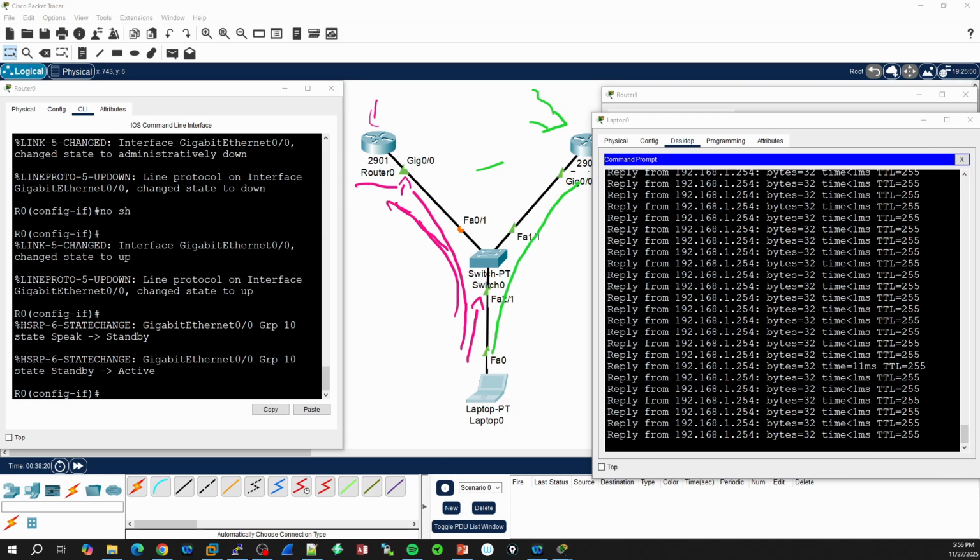Yes, we went from the standby to the active router, and the traffic from this computer or laptop will now go to the original path that it was on in the beginning, which is from this interface to switch 0 and then to router 0 to the outside world. And as you saw, the request timeout was the time in which the traffic switched from router 1 to router 0, and now the traffic is working as it should.